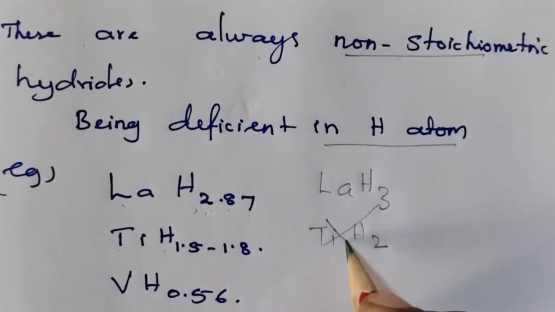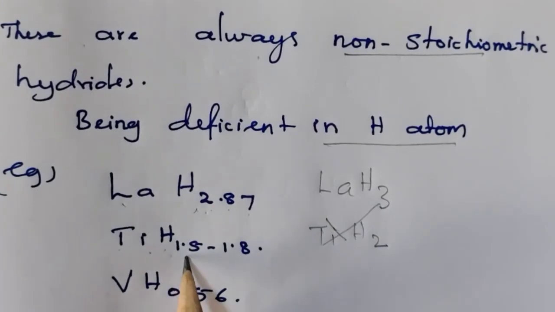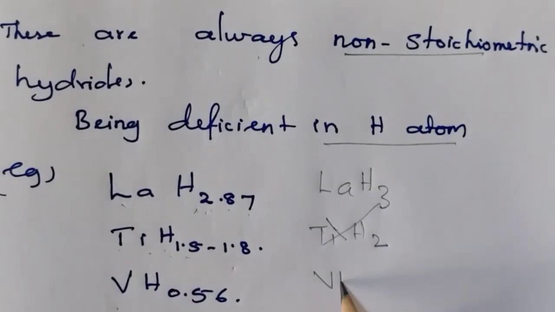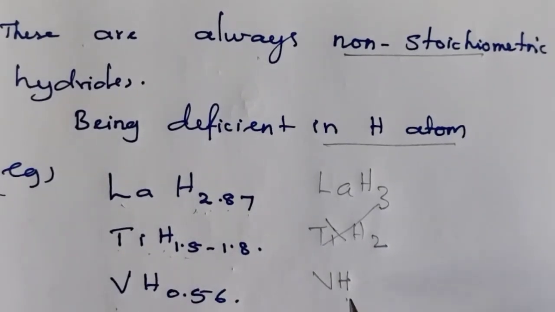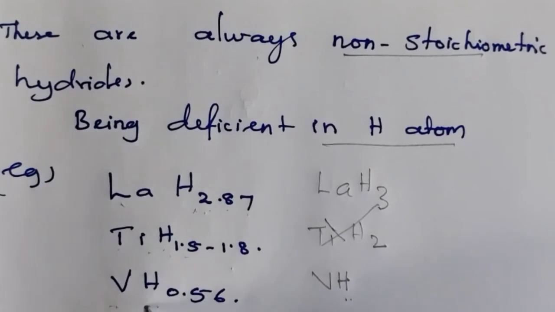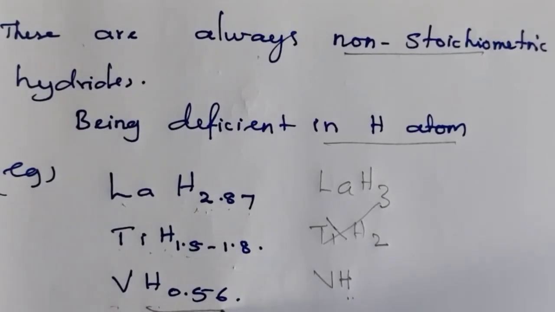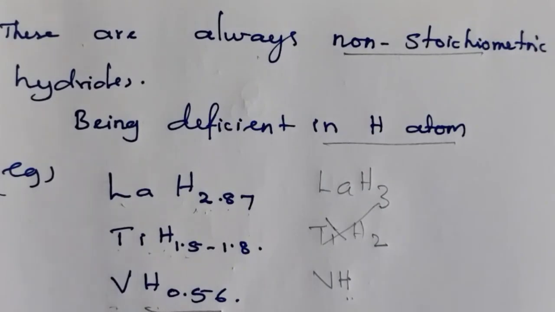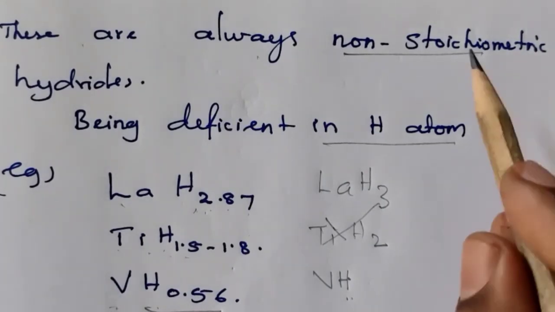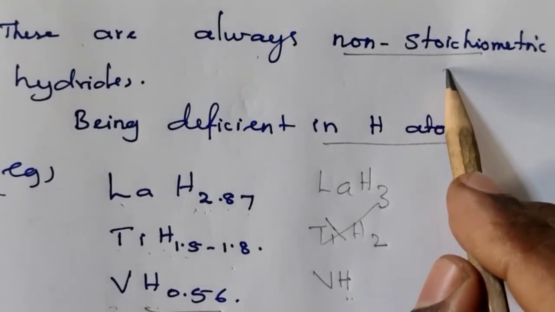TiH2 is not there; it is TiH1.2 to 1.8. The percentage of hydrogen varies. Vanadium hydride, VH, but actually in vanadium hydride the percentage of hydrogen is only 0.56. So, metallic hydrides are normally non-stoichiometric in nature.